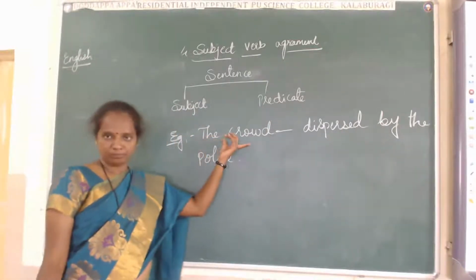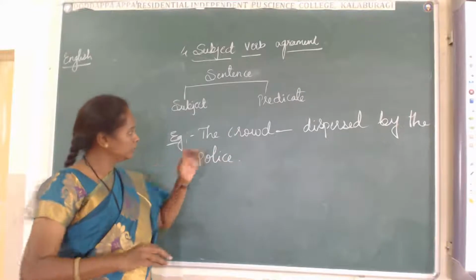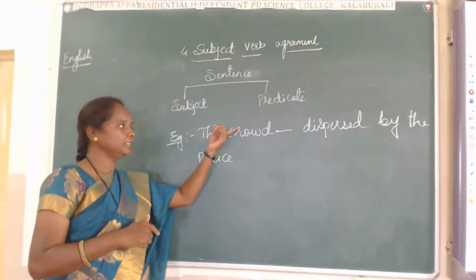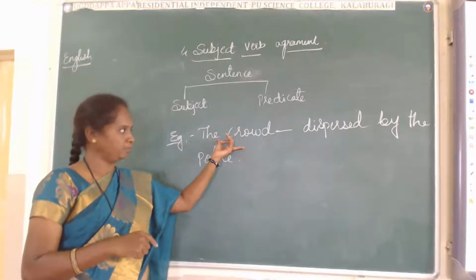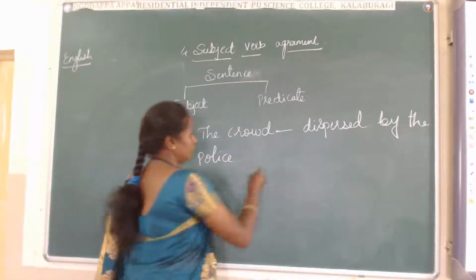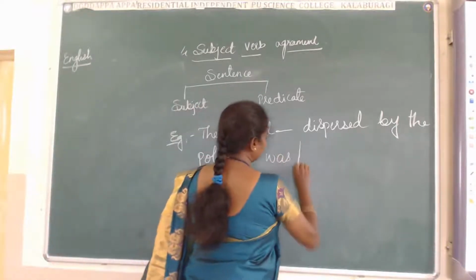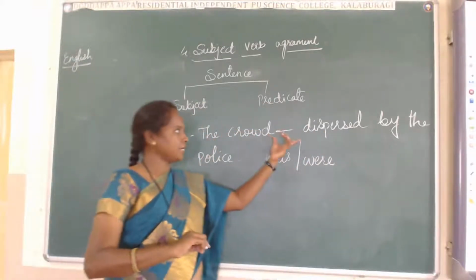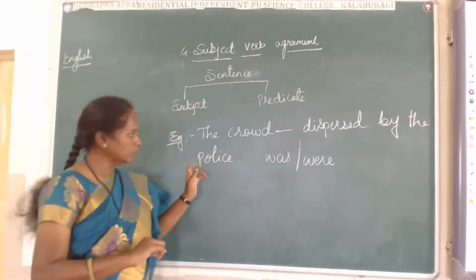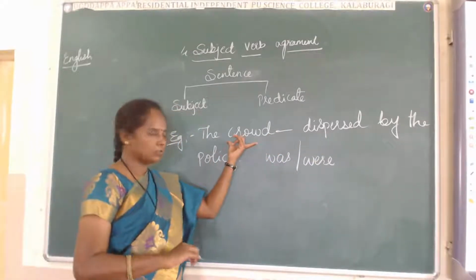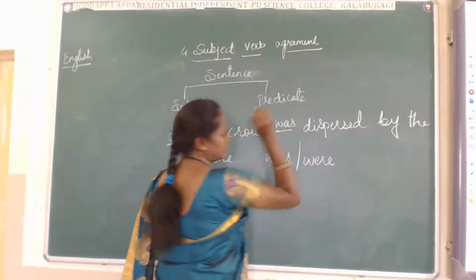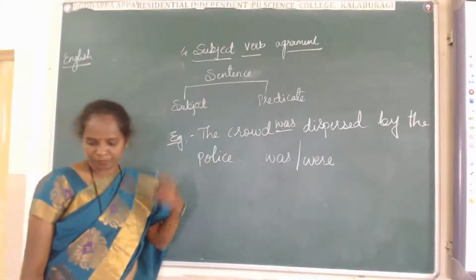Here the crowd is a group of people, and what are we considering here? We are considering it is singular. The crowd, what do we have to use? The crowd was dispersed by the police. This crowd is singular. That's why we have to use was here. Did you get this one?